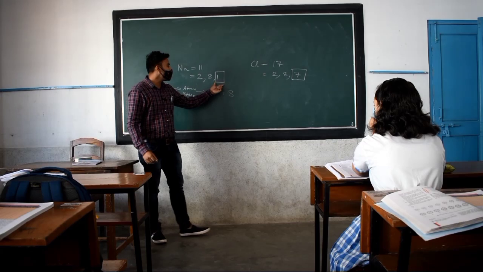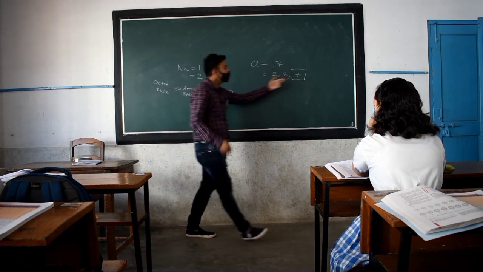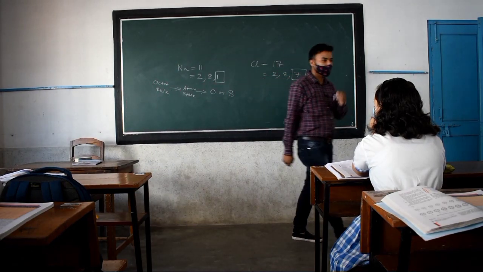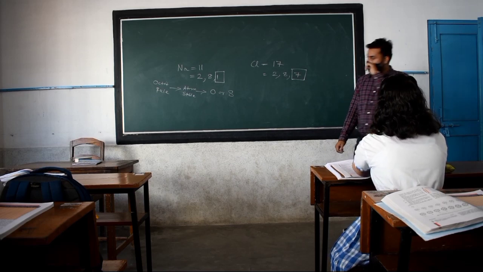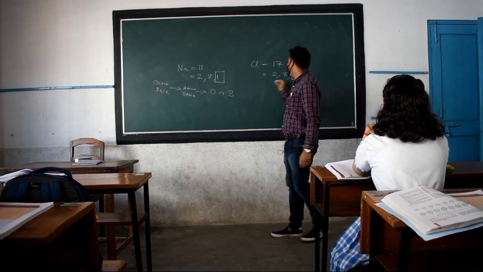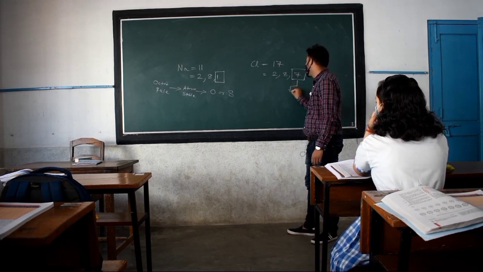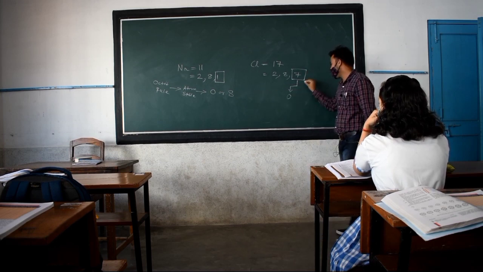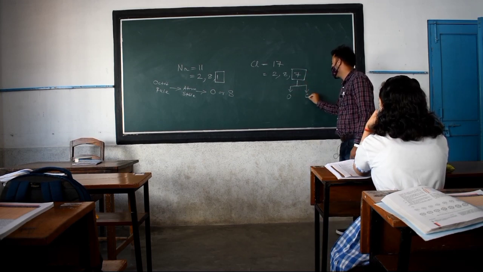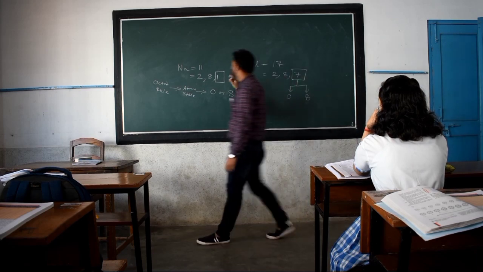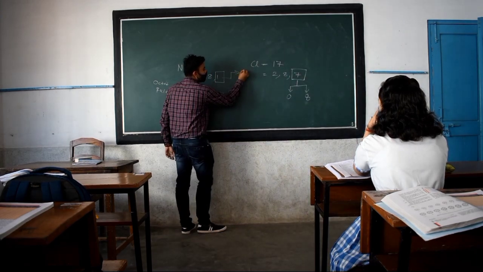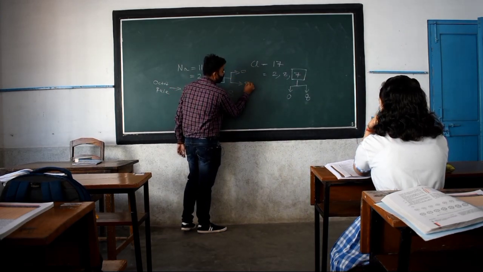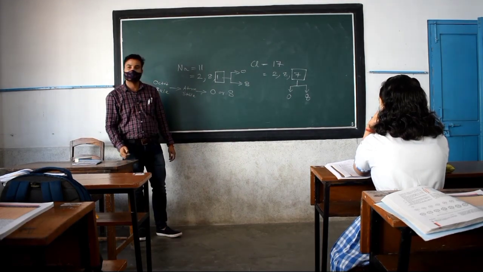Clear all of you? This is the outermost shell for me, this is the outermost shell for chlorine. So the rule says that either it should become 0 or it should become what? 8. Similarly for me also, either I should become 0 or I should become 8, right?